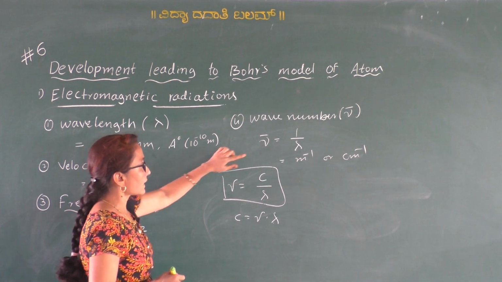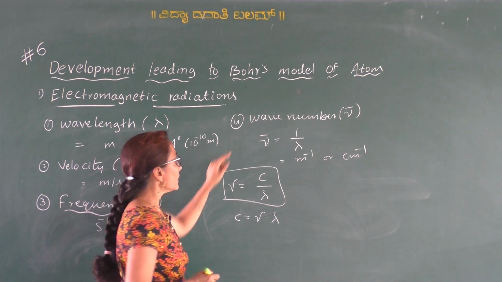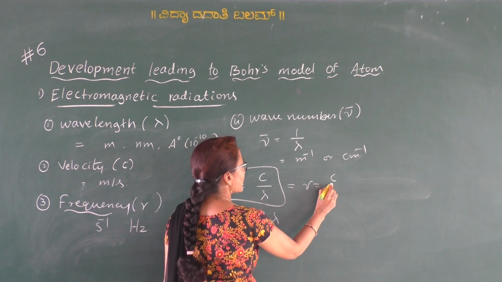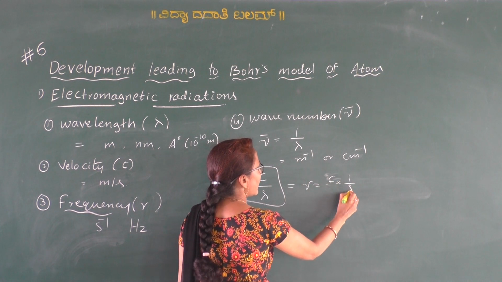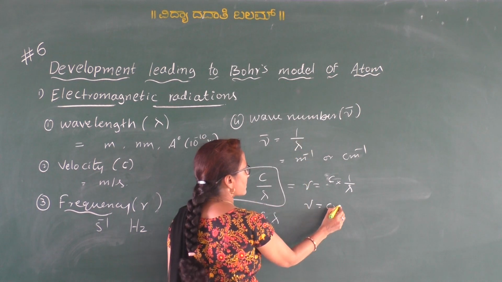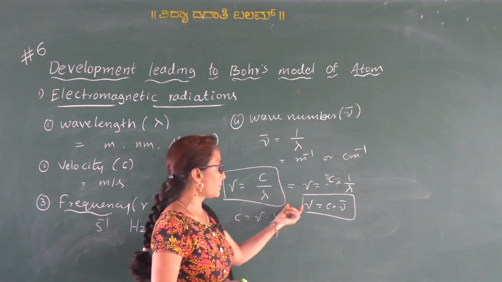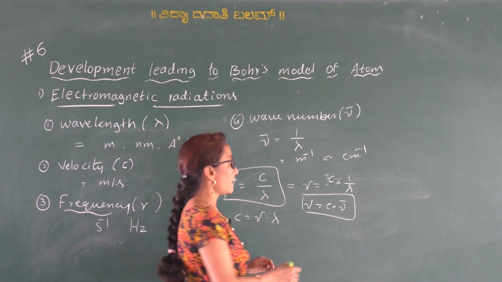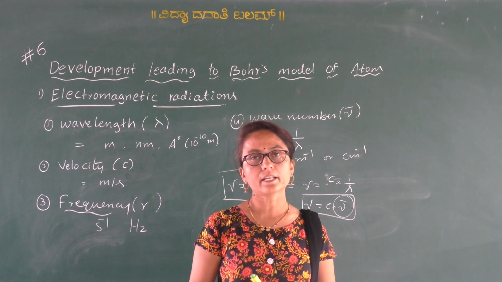We know that 1 by lambda is wave number, the reciprocal of wavelength. Therefore, this relationship can also be written as nu is equal to c into 1 by lambda, and 1 by lambda is nu bar. So nu is equal to c into nu bar. That is the relation between frequency, velocity and wave number. Wave number is a very important property for the characterization of the different radiations.